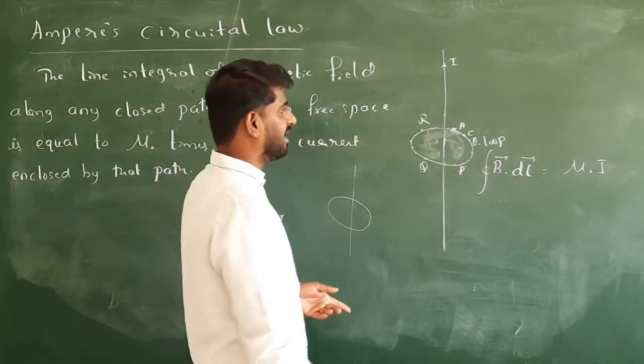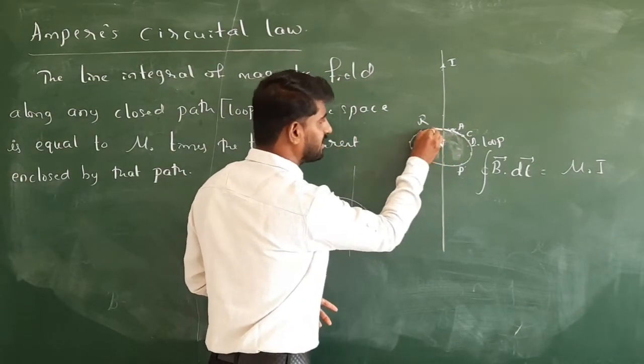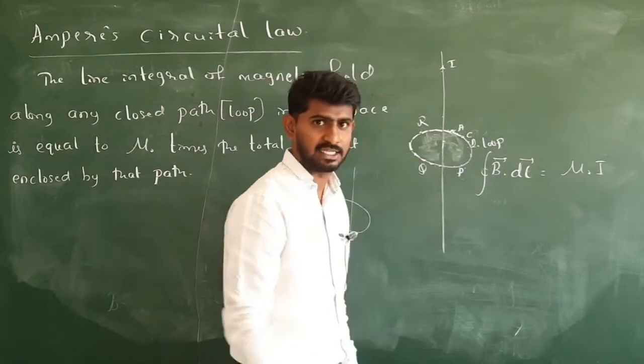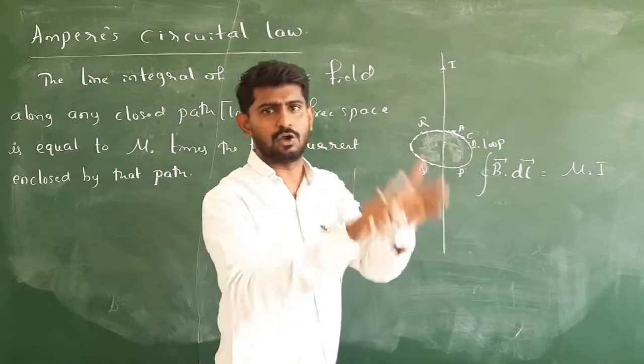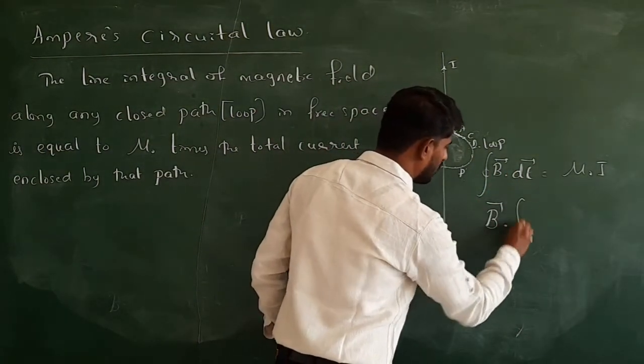But the line integral means we should add along a line only, this dl plus this dl plus this dl plus this dl plus this dl. You have to add all the dl's so that you can get the complete loop. Okay, so I can write this integration as integration of B dot